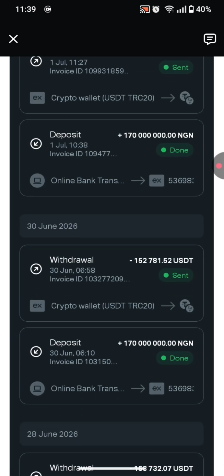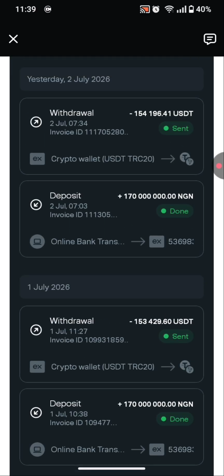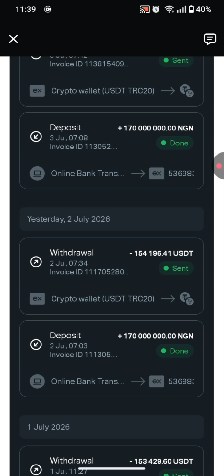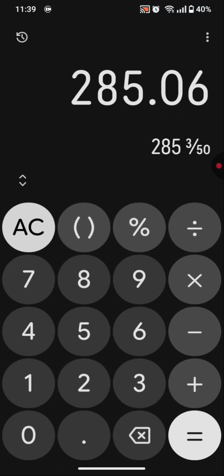That is why I cannot deposit above 170 million naira for arbitrage on my account. So that is why I told you that I'm stuck at 170 million naira. That is to tell you that any amount you use when starting this arbitrage remains your limit forever.